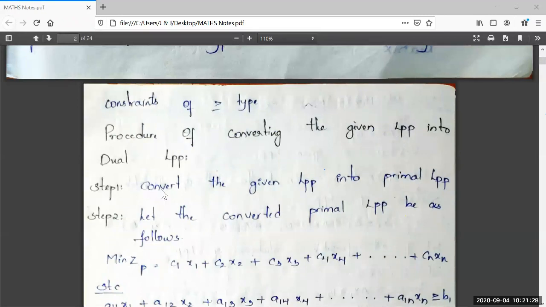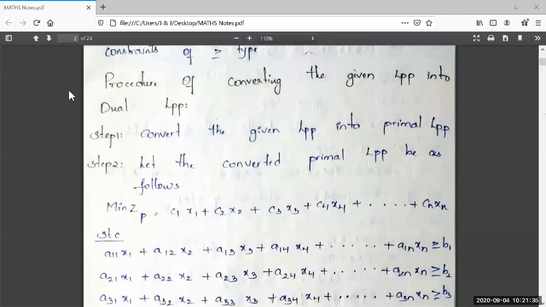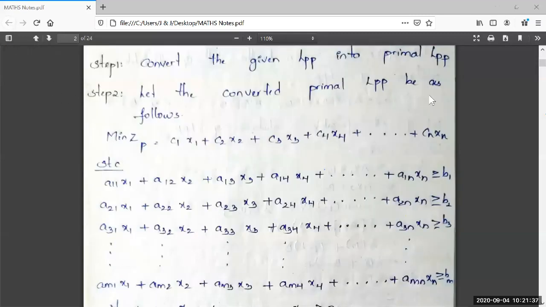So step 1 says that if the given LPP is in general form of LPP, we have to convert it into primal form of LPP. And the second step says that convert the primal LPP. Let the converted primal LPP be as follows.